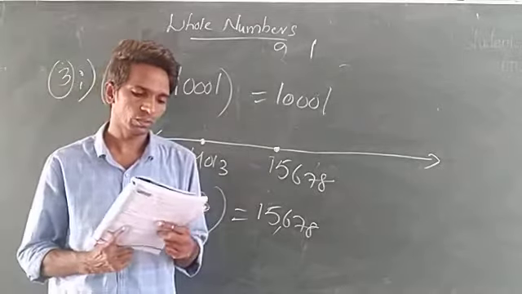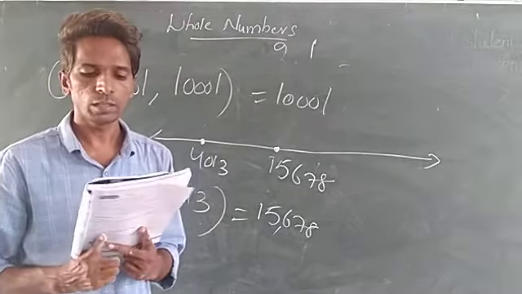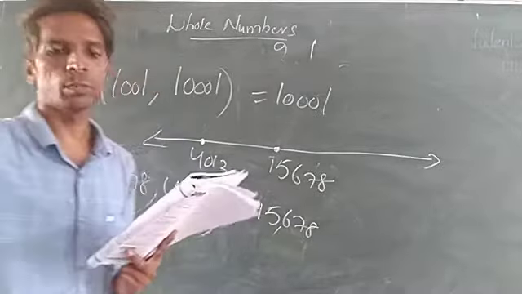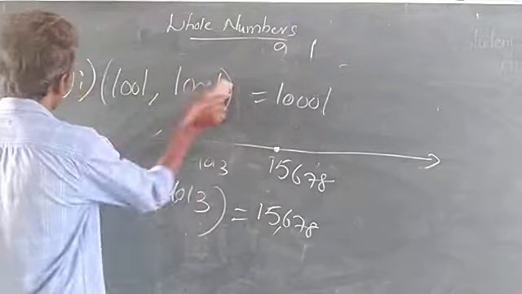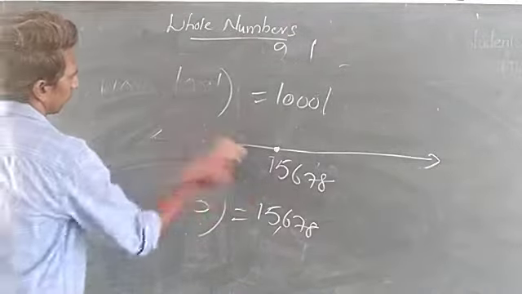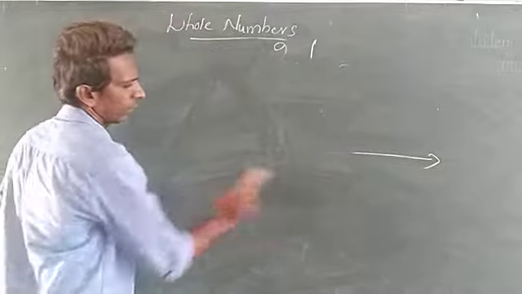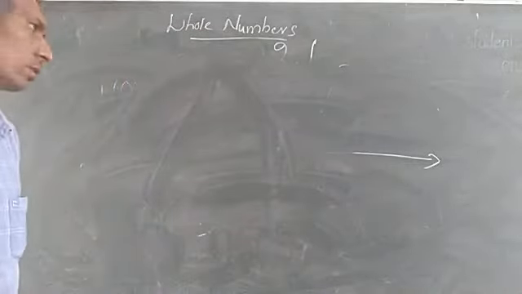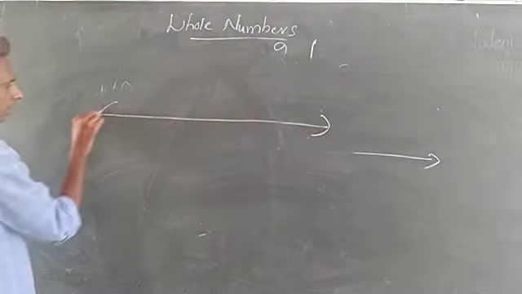So see the last one. Mark the smallest whole number on the number line. So what is the smallest whole number? On the number line you want to mark.